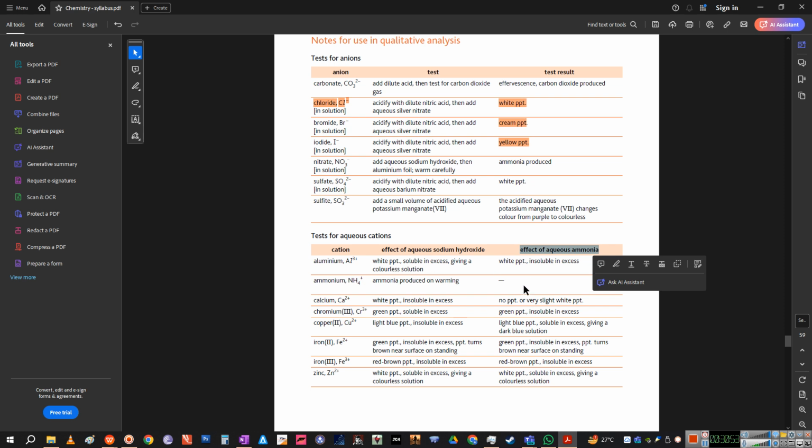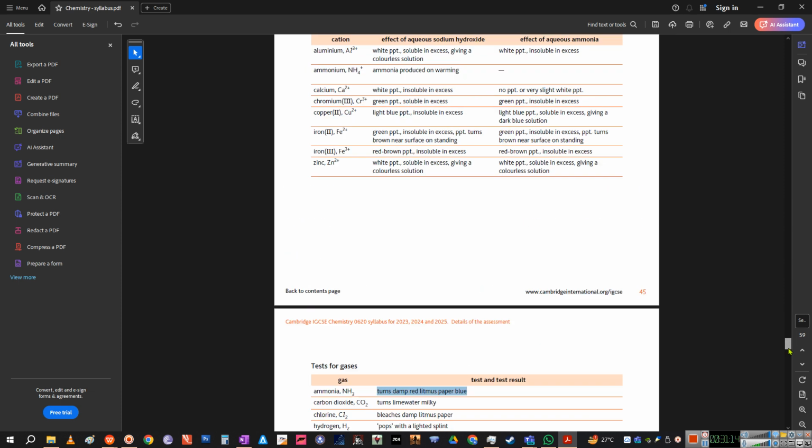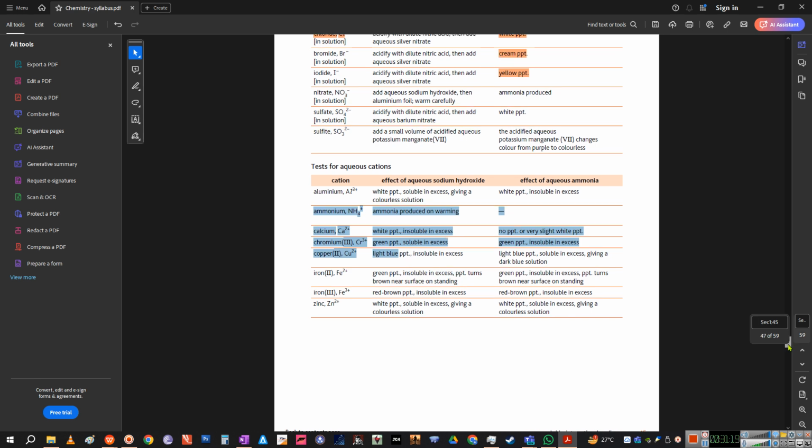With ammonium, the ammonia test is not used, because it is already an ammonium ion. Now in sodium hydroxide, it will produce ammonia on warming. And again, how to test for ammonia gas? It turns damp red litmus blue, okay? So you'll be sure. You have to use all these tests in a connected way. Now for calcium, you get a white precipitate which is insoluble in excess sodium hydroxide.